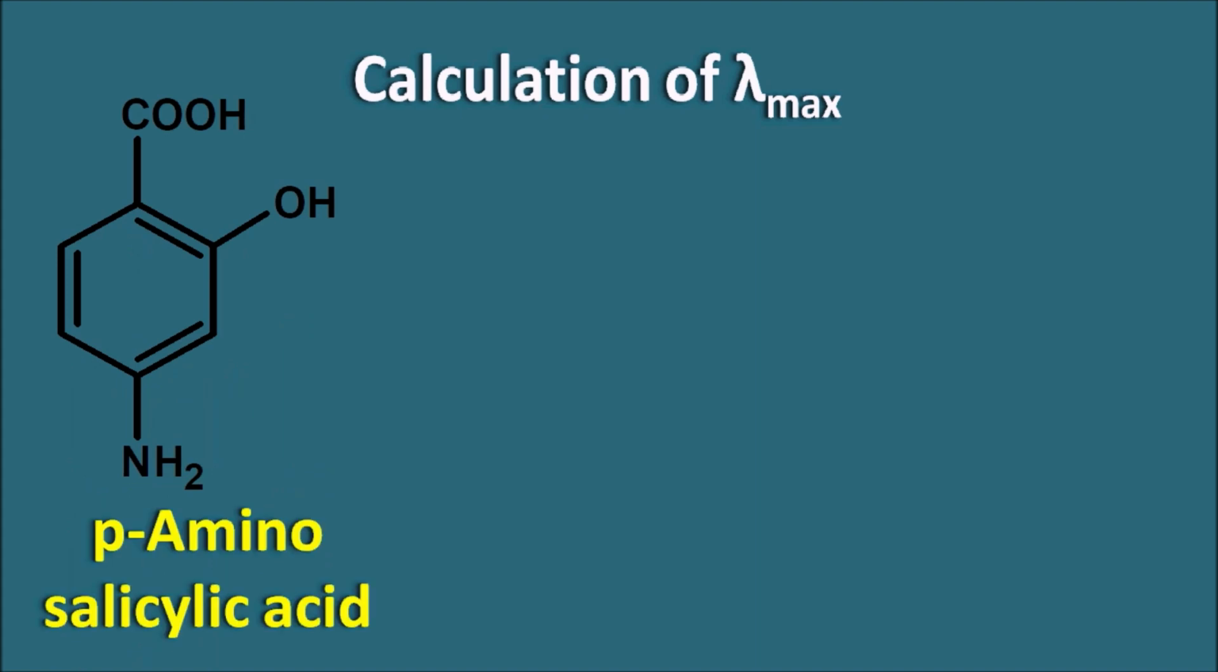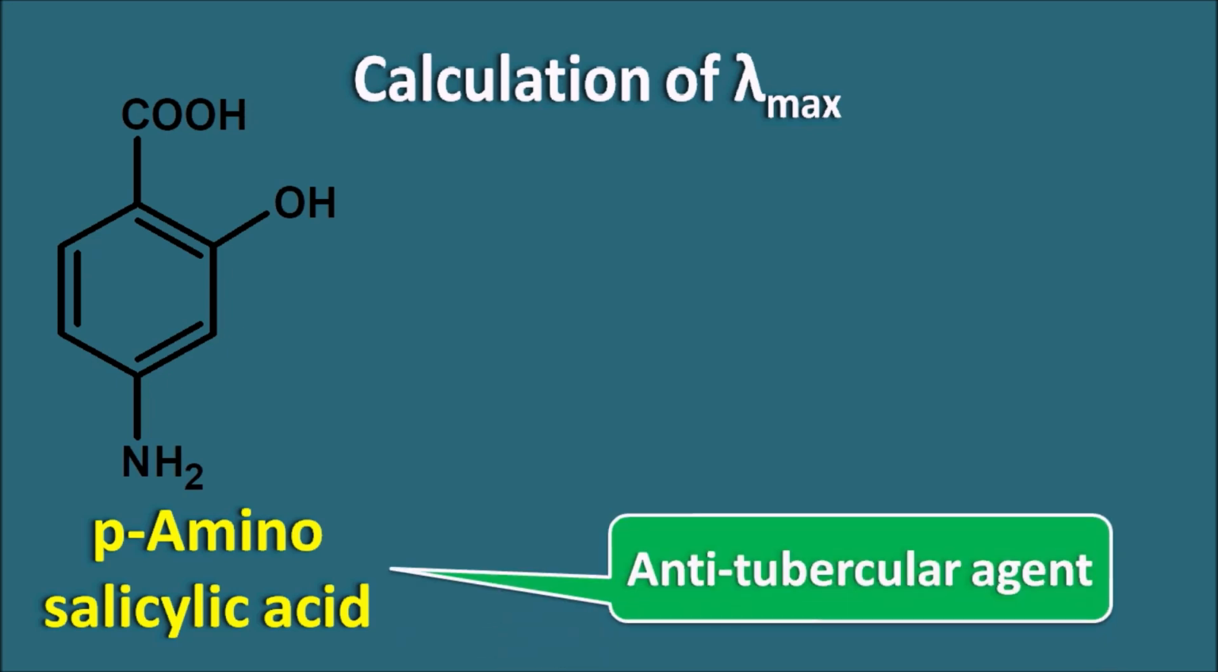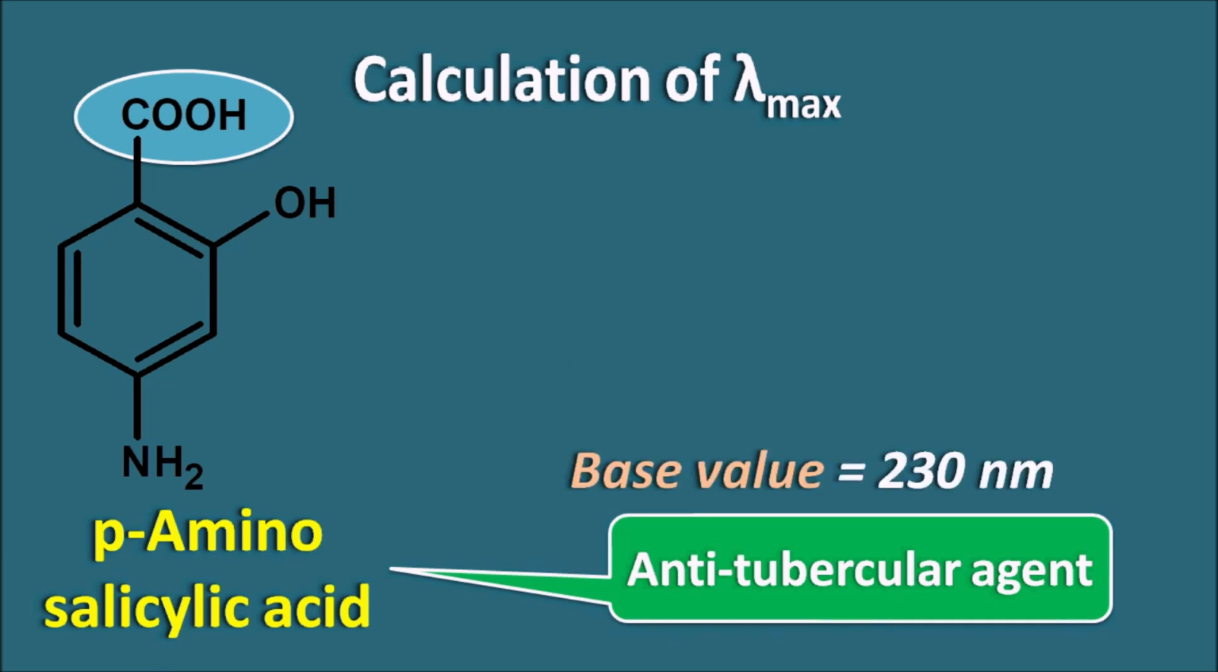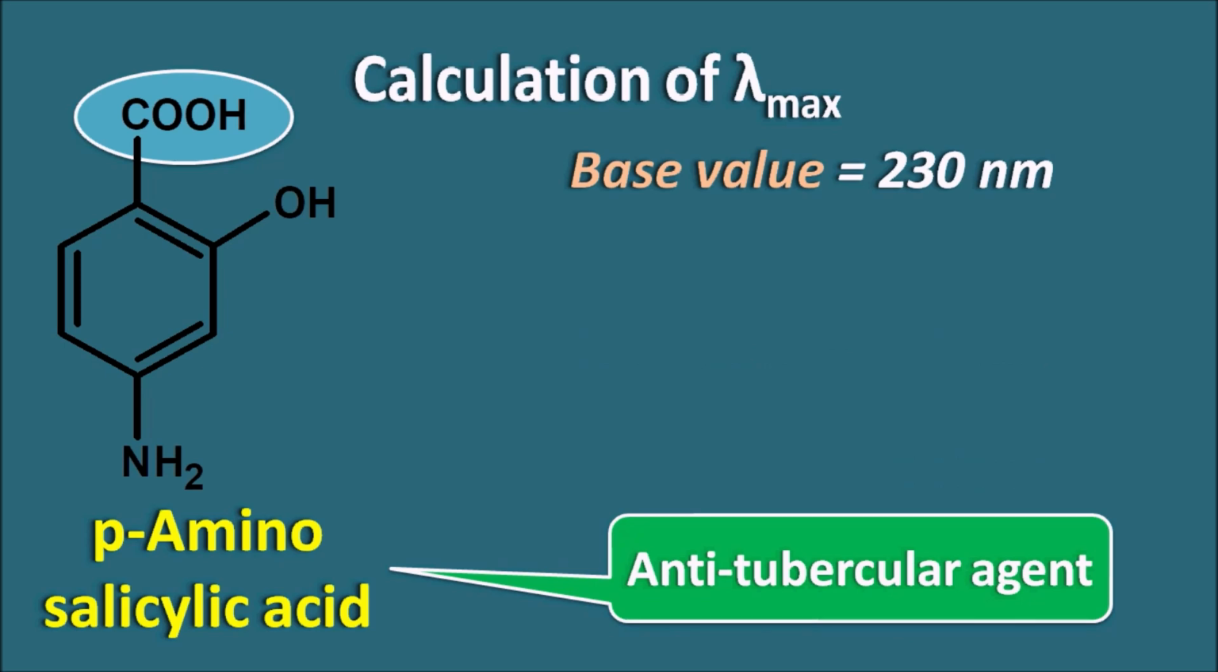So this is para-amino salicylic acid, commonly known as PAS, and this is one of the drugs acting as an anti-tubercular agent. Now let us calculate the lambda max of this para-amino salicylic acid. Since this aromatic compound has carboxylic acid as the principal functional group, it is a benzoic acid derivative, so we can take the base value as 230 nanometers according to the Woodward-Fieser rules. At the ortho position, we can observe a hydroxyl group. And what is the increment value for this OH group at the ortho position?